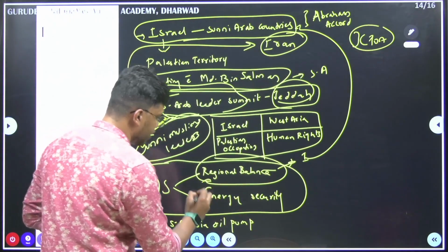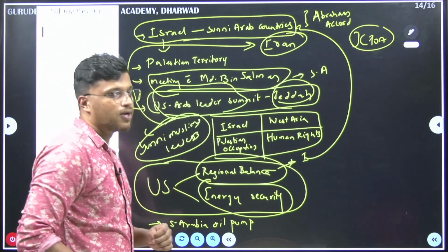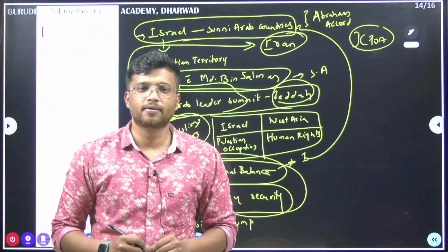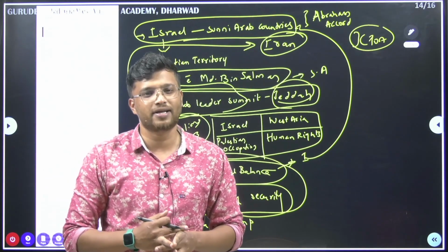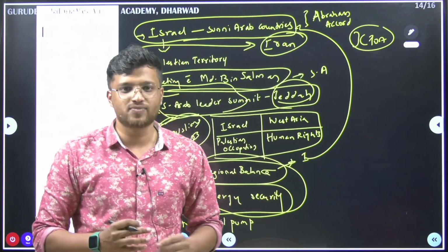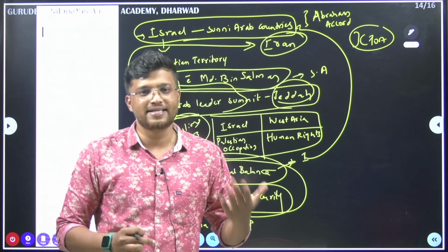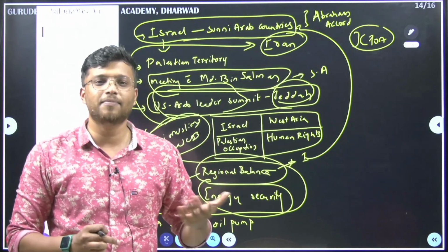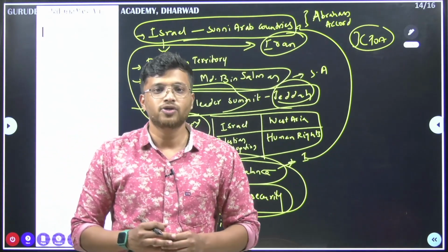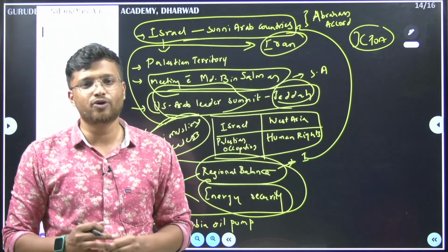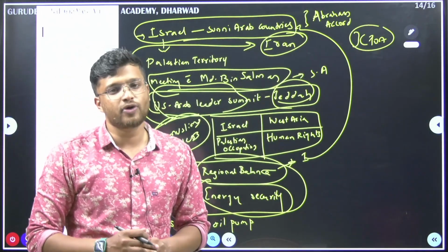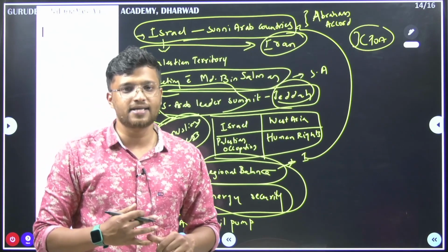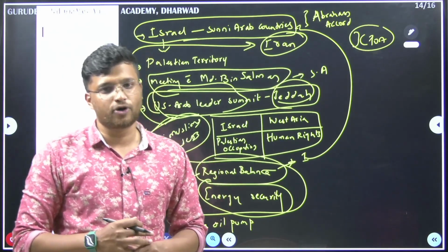Then energy security. Since the war has started, Russian oil supplies have increased to some nations, even to India. Oil prices are rising because the availability of oil has come down. So what the US is saying to Saudi Arabia right now is that it has to expand its oil supplies and increase its oil production.